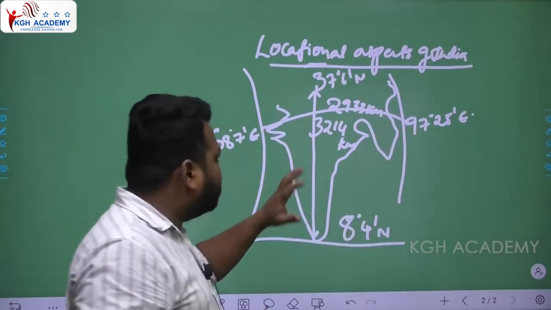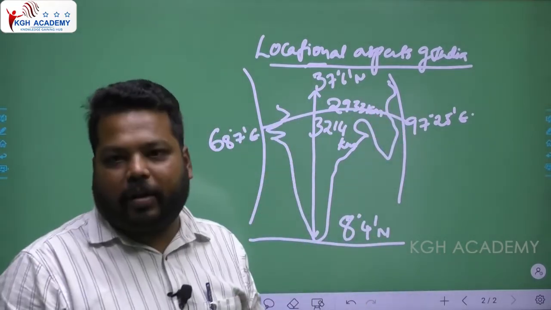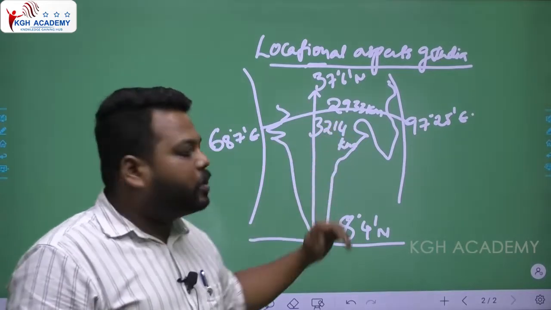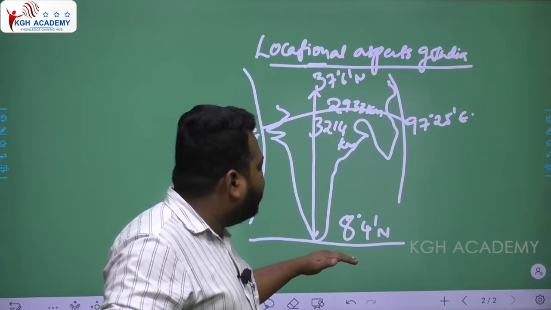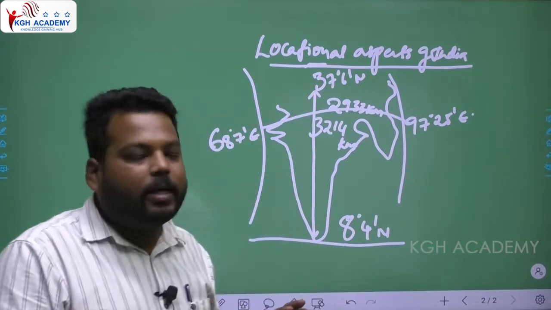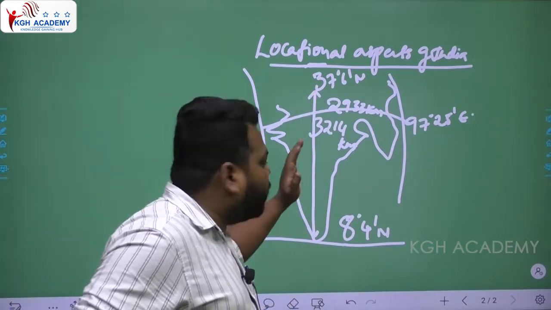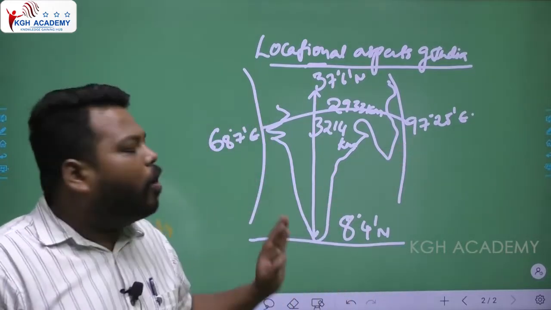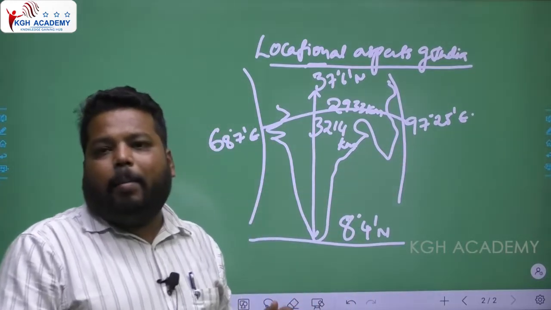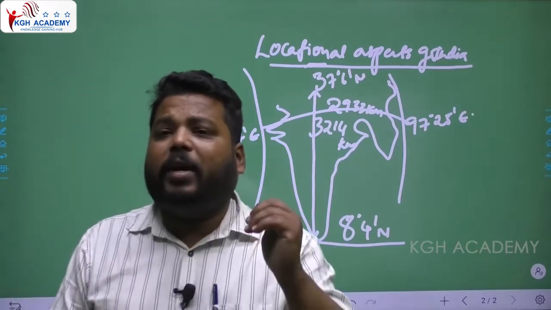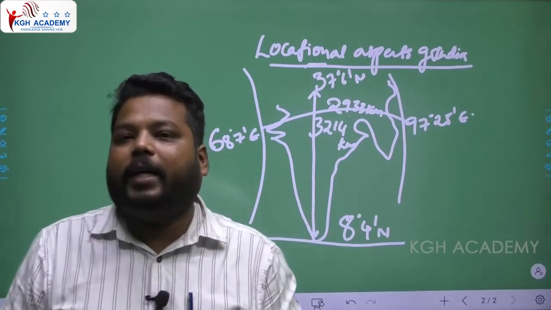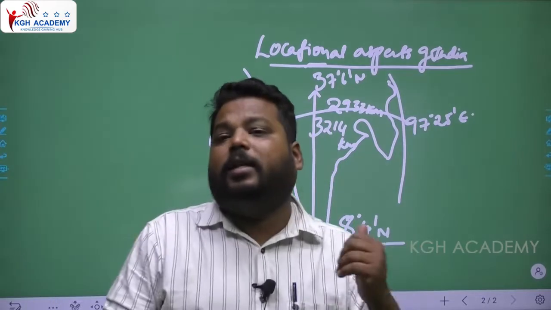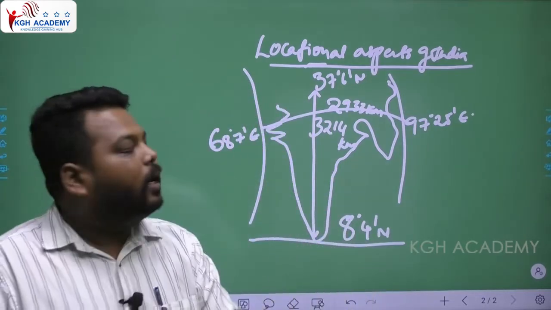So why does this happen? Generally, if you check, the degree difference is very much equal. When you check the latitudinal degree difference, 8 degree 4 minutes to 37 degree 6 minutes, and 68 degree 7 minutes east to 97 degree 25 minutes east longitude, almost the degree difference is the same. But why is there such a huge variance when we see it in kilometers?